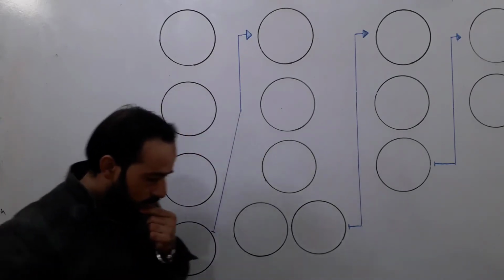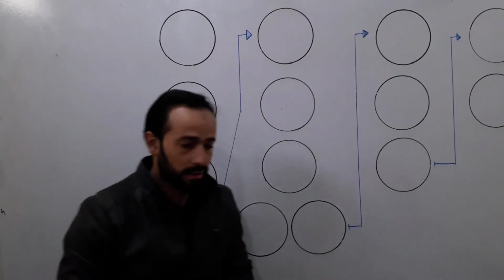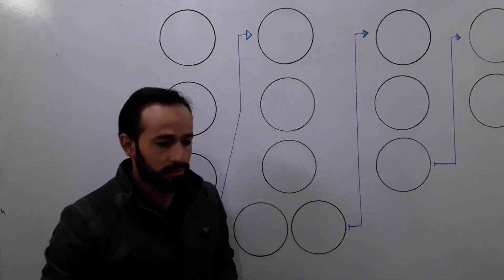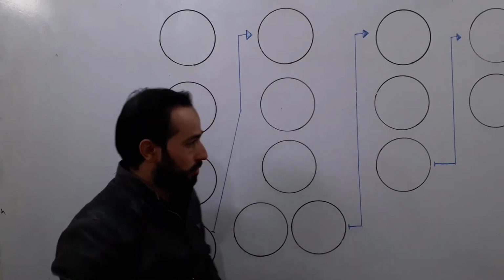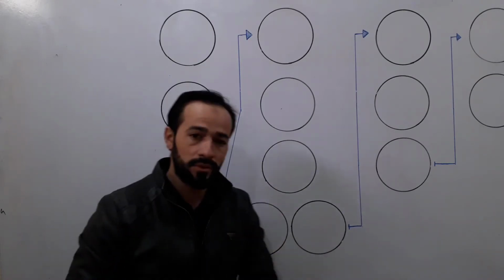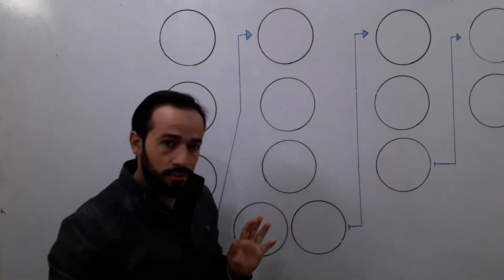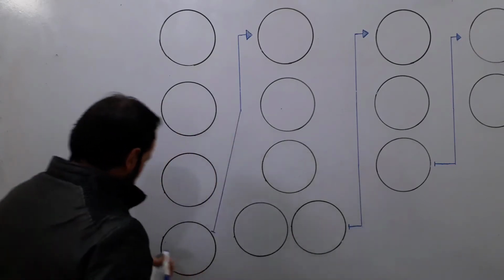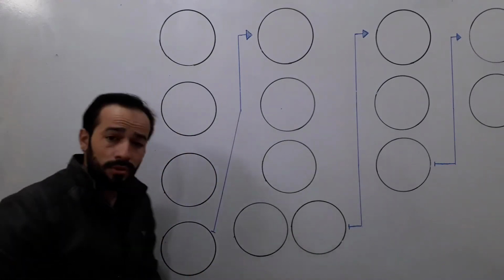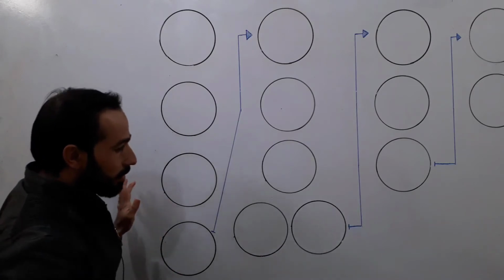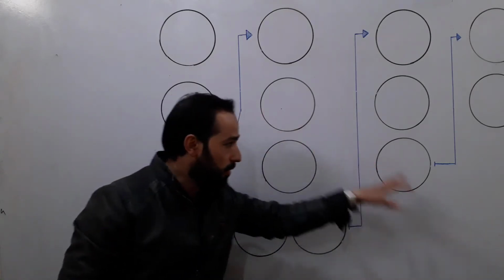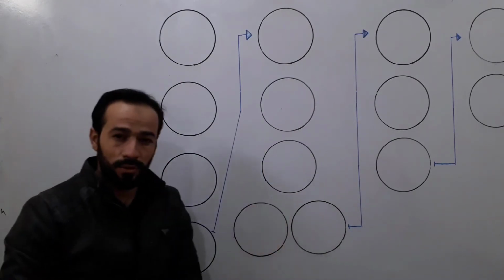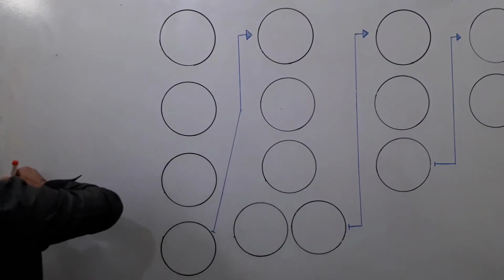As we know, there are two types of cell division which occur in the body of living organisms. Like us, we are living organisms, we are humans, so we also have two types of divisions in our body. That is mitosis, which we have discussed before, and now we are discussing meiosis. So first of all, let us define meiosis.